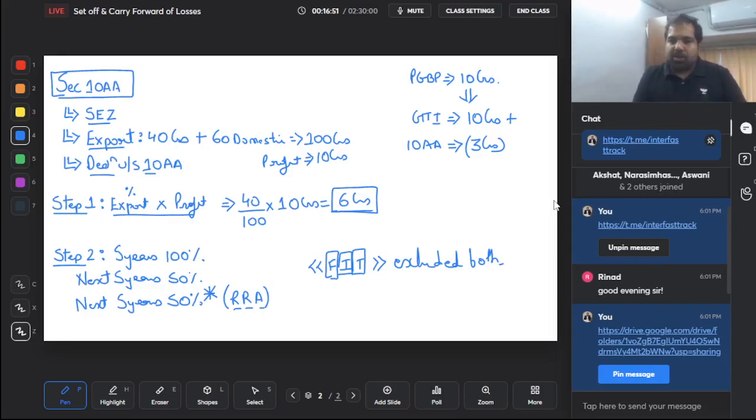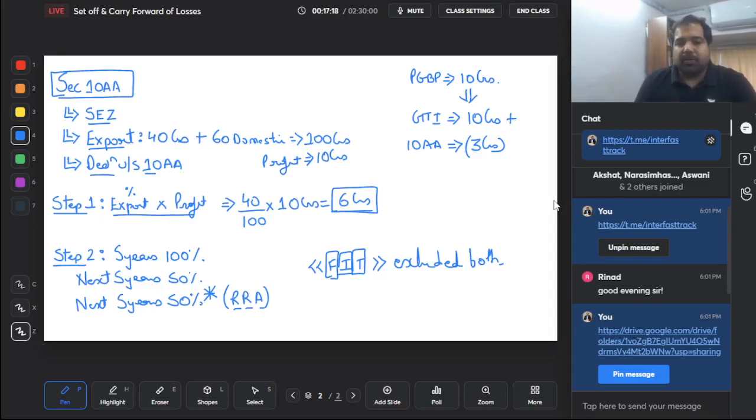What is 10AA? It's an SEZ area. If you go to the SEZ, no benefit, but if you export from the SEZ, benefit. How do you calculate the benefit? Every year you get the benefit for 15 years. So every year calculate step 1. Step 1 is basically export profit. You calculate that and take it into 100% for the first 5 years. Every year you have to calculate export profit into 50% for the next 5 years, and last again 50%, but provided you put that much amount in the reinvestment reserve account.